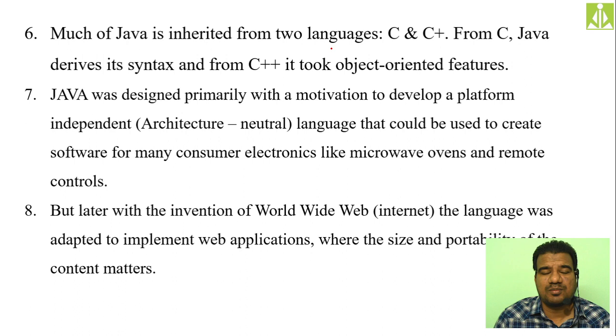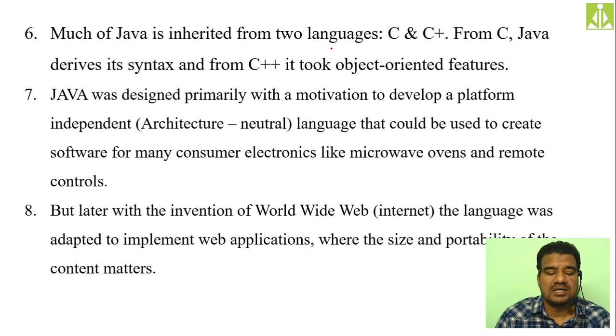Whatever programming constructs we used in C, the same syntax we follow in C++ as well as in Java. So Java is inherited from two programming languages, C and C++: it takes the syntax from C, and the object-oriented features from C++.